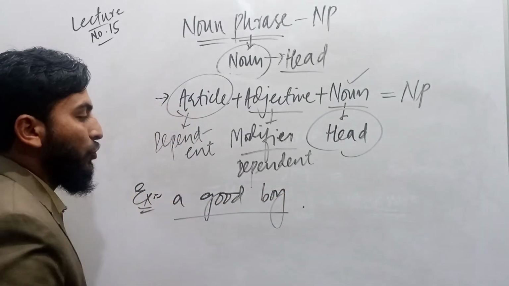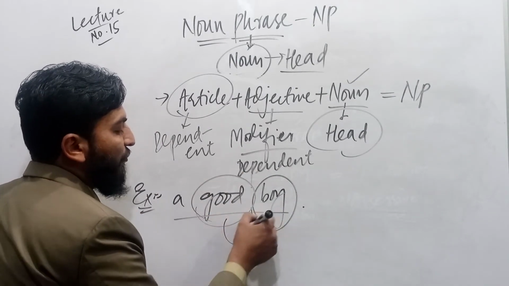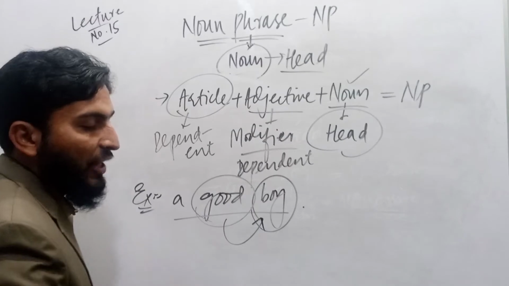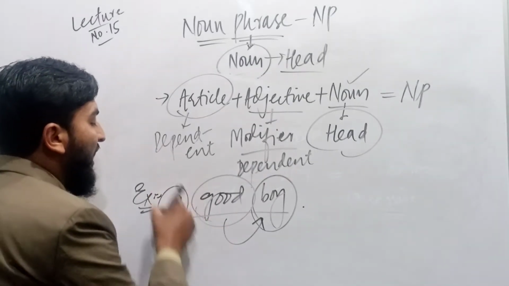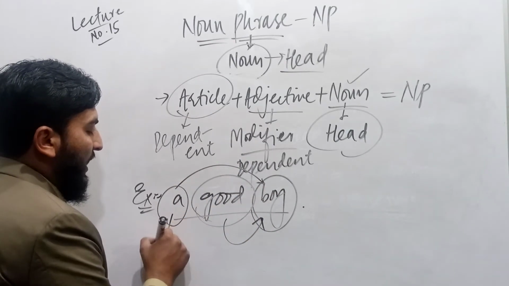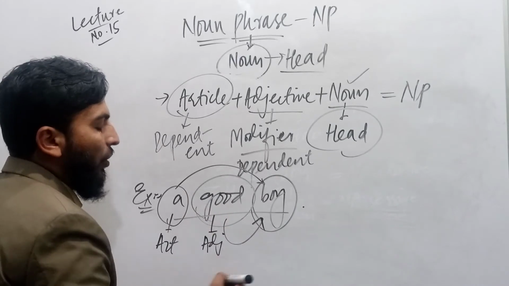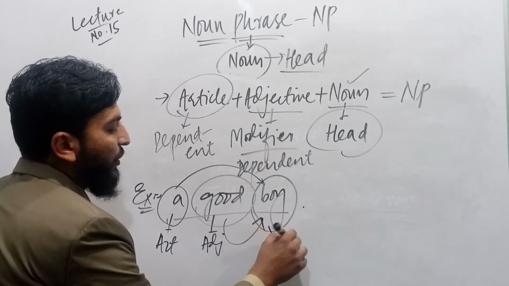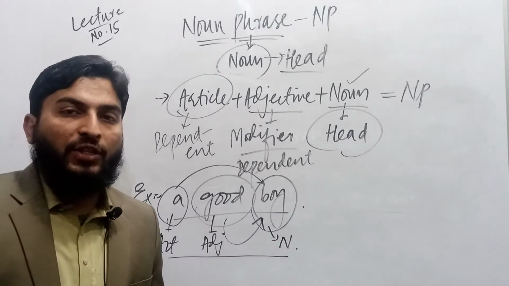A good boy. So what is important? Boy. A good explains, a good qualifies, a good defines boy. So good is an adjective. It talks about boy too. It means there is an article. A is an article. Good is an adjective, also called modifier, and boy is a noun. So we can form this structure as well in a noun phrase.